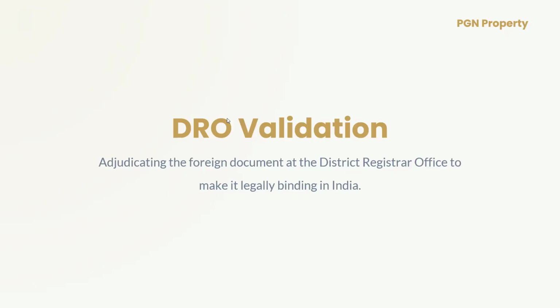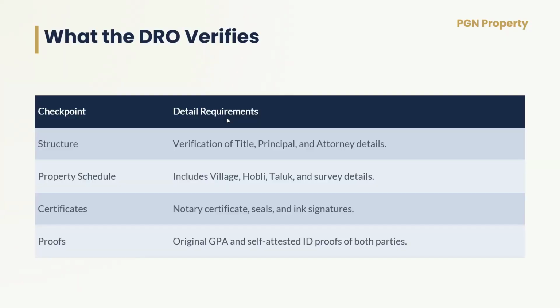Next, we look at the DRO validation. The abbreviation for DRO is District Register Office. If the power of attorney is executed abroad, that power of attorney must be validated at the DRO office in India. Based on my observation, these are a few basic parameters that the DRO validates in a power of attorney. First and foremost, the structure of the power of attorney, which consists of the title, the principal details and the attorney details. And next is the property schedule. The property schedule must be very neat and legible. That includes the property number and survey number, village name, Hobli, Taluk, and district. These details must be in the property schedule.